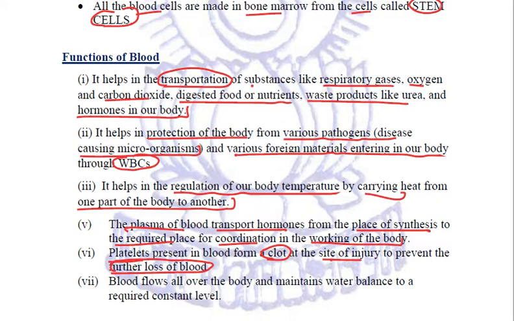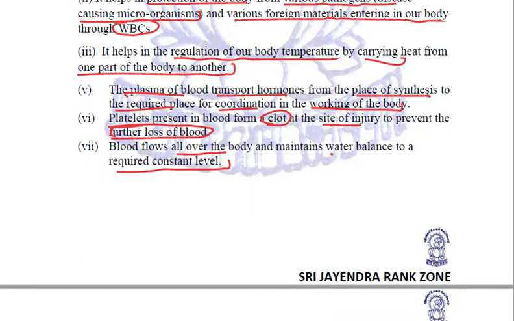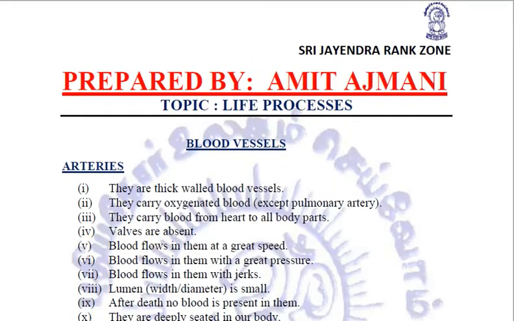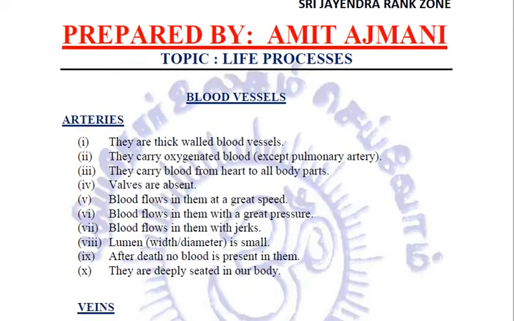Now this blood flows all over the body and maintains the water level to a constant level which is required by the body. So these are the functions of blood. Now this blood flows in blood vessels, and these blood vessels are of further three types: arteries, veins, and blood capillaries. Let us try to understand all these three one by one.